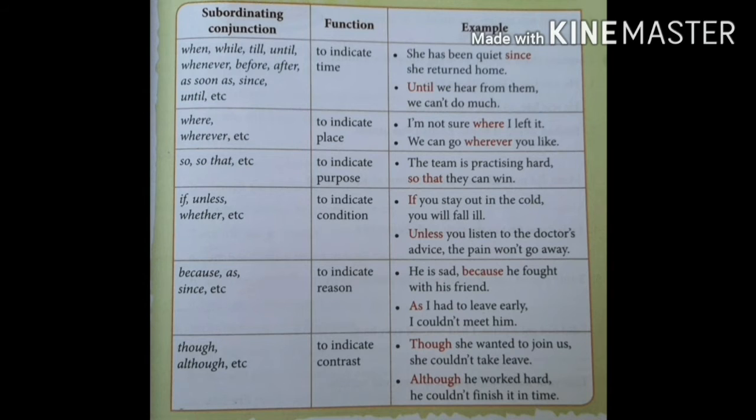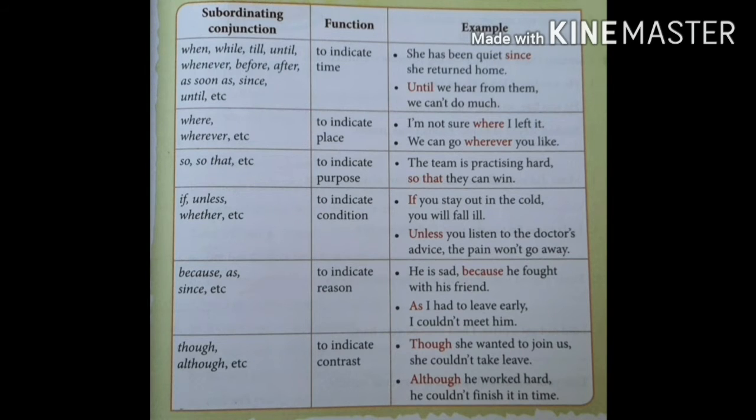In this sentence, the team is practicing hard is the main clause and they can win is the subordinate clause. So these two clauses are connected by so that. So "so that" is a subordinating conjunction used in this sentence.